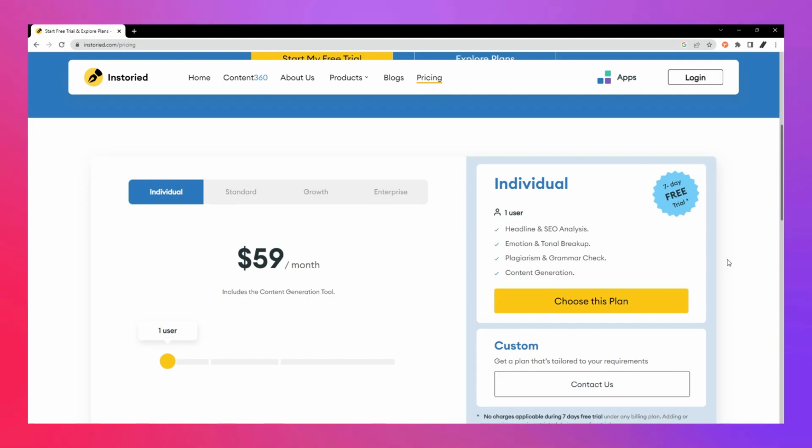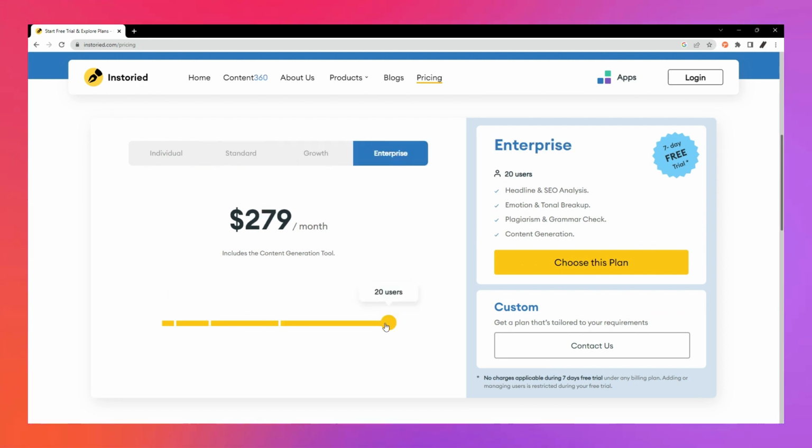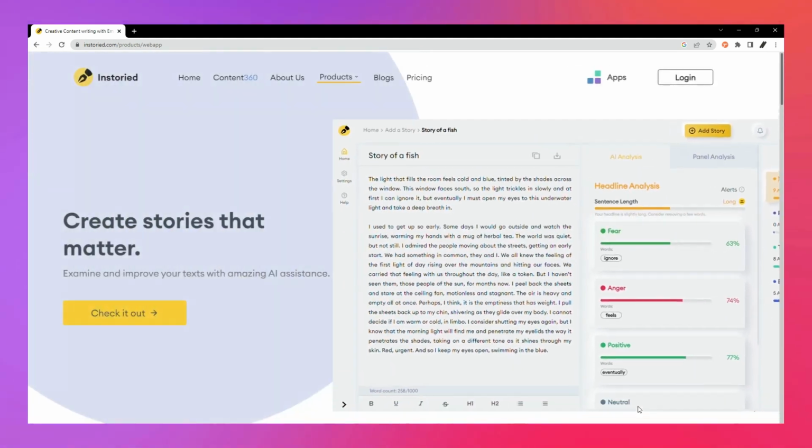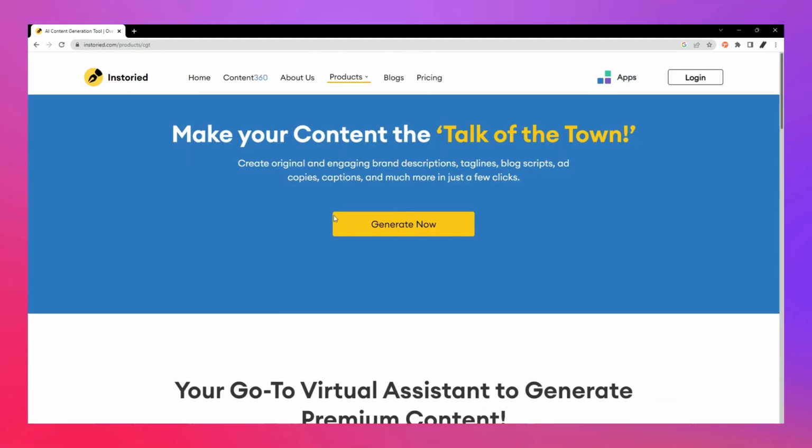Instoried offers a straightforward pricing plan that scales depending on the number of users. Instoried improves your content while saving time. Its cutting-edge AI technology augments your composing capabilities in real time.